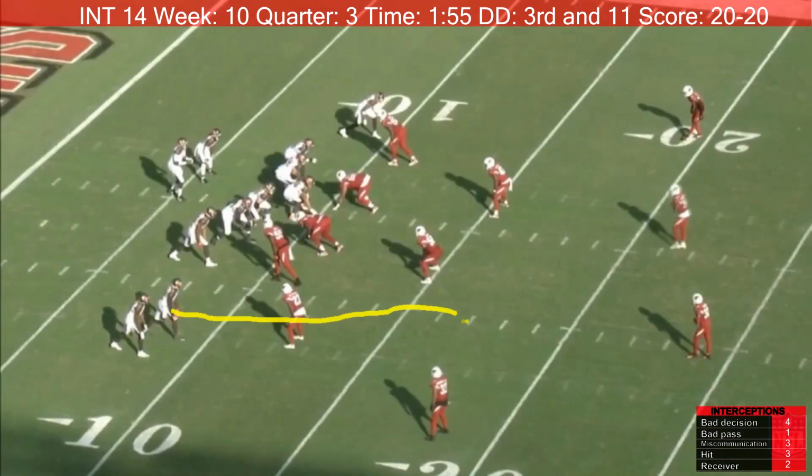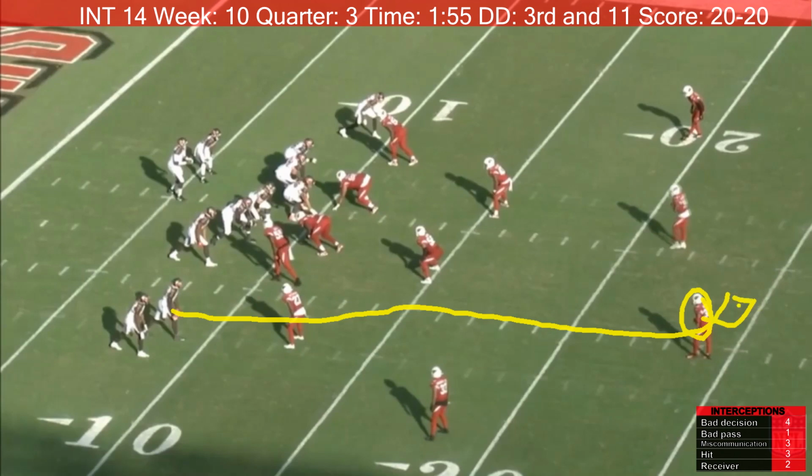Chris Godwin runs a route. He comes up straight down the hash marks, cuts inside and sits. This guy comes right behind him and is standing right behind him. This is a bad decision by Jameis Winston.